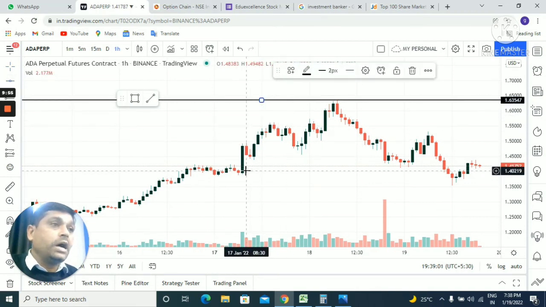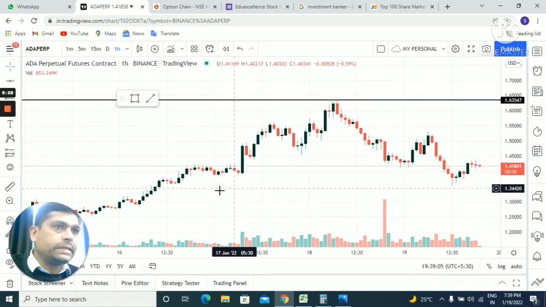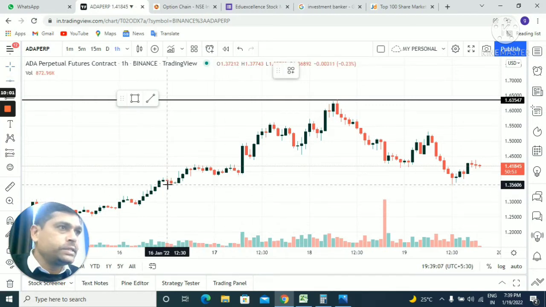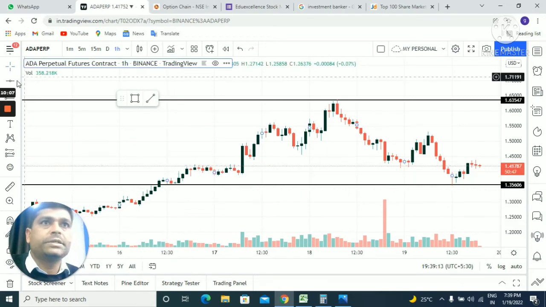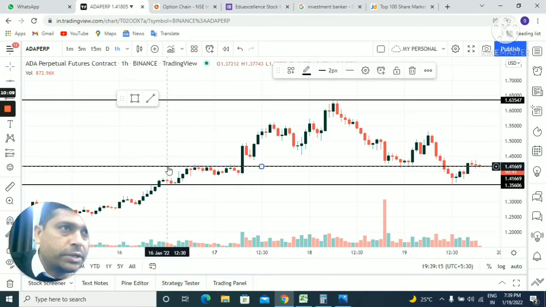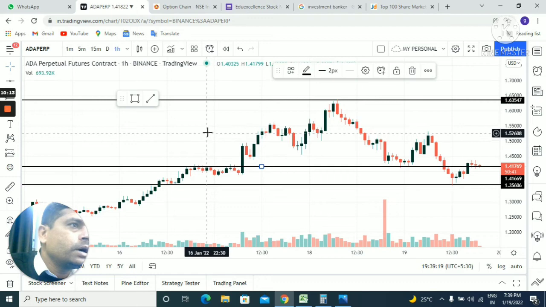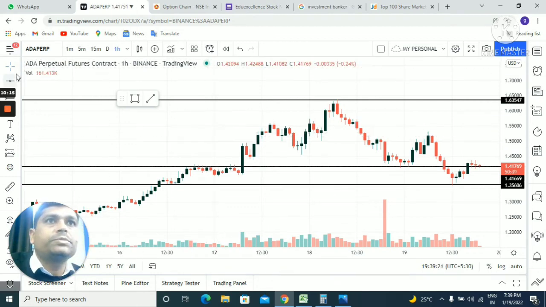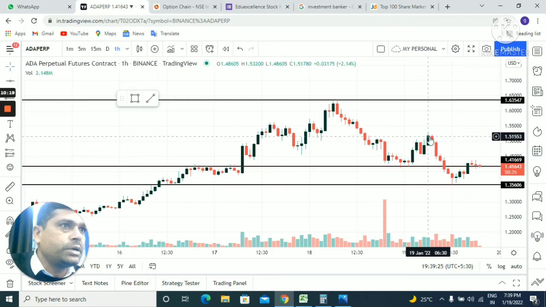this is the higher point, this is support, this is again the most interactive zone of the price. We will plot one horizontal line here. Again we got one rejection from this point. Here we got one rejection. So this is one of my resistance lines.